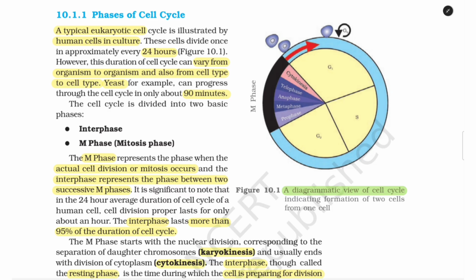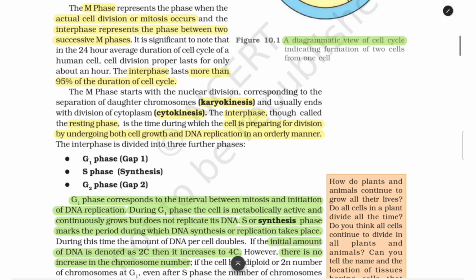The cell cycle is divided into two basic phases. Number 1, interphase, and number 2, M phase, that is the mitosis phase. The M phase represents the phase when the actual cell division or mitosis occurs, and the interphase represents the phase between two successive M phases. It is significant to note that in the 24-hour average duration of cell cycle of a human cell, cell division proper lasts for only about an hour. The interphase lasts more than 95% of the duration of the cell cycle, that is, the rest of the 23 hours.